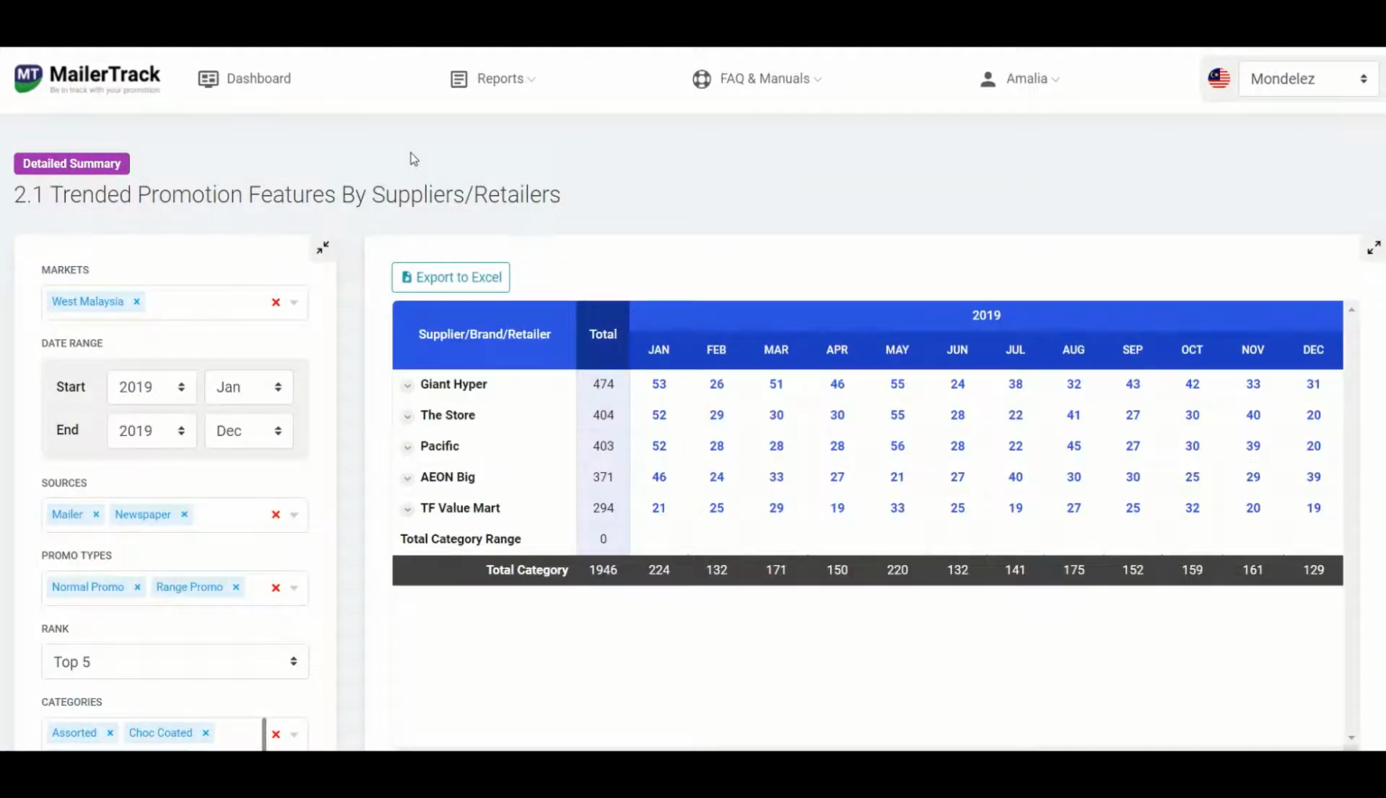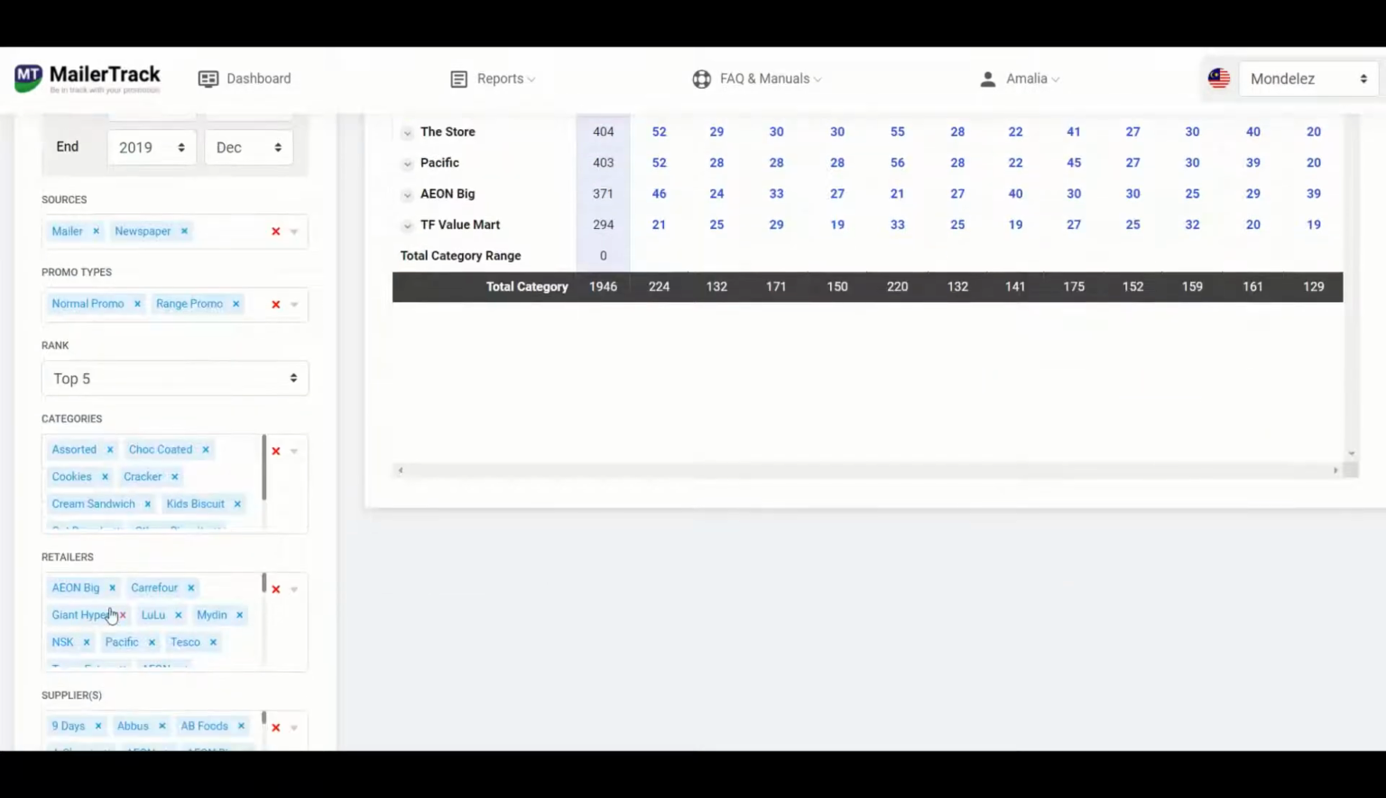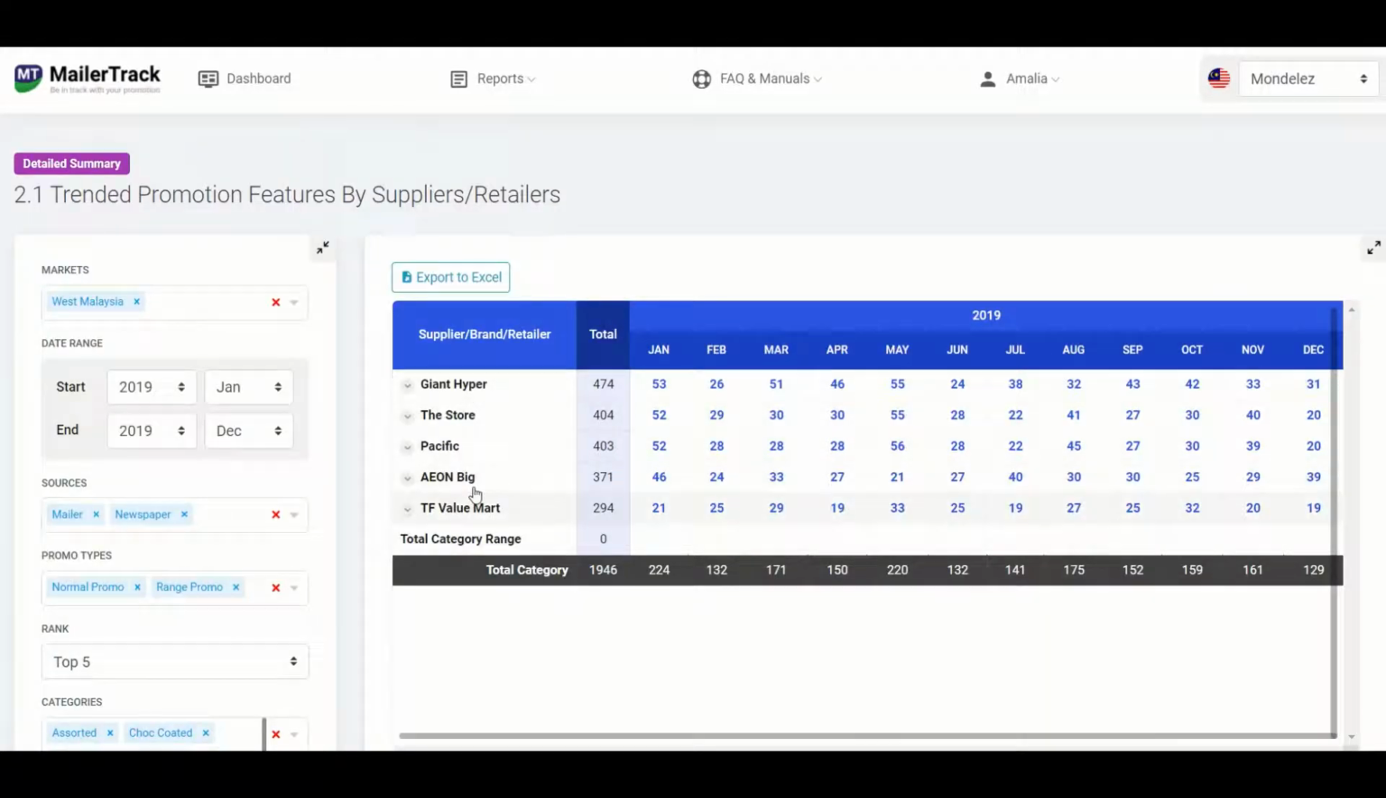So once the report is generated, this is what it will look like. As I mentioned before, the rank selection will limit the data that is being shown on the report. So if you remember, for retailers, we've chosen hyper and super. But as you can see, only 5 retailers are being displayed here. So what this means is, among all those hypermarkets and supermarkets, these 5 had the most promotions for biscuits throughout 2019.